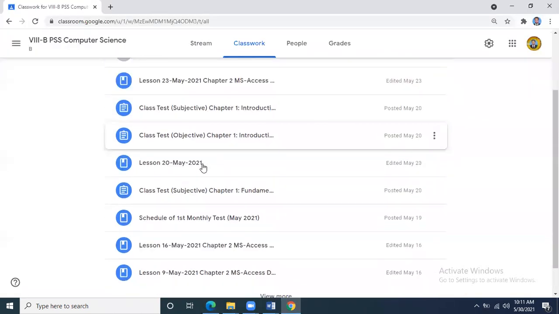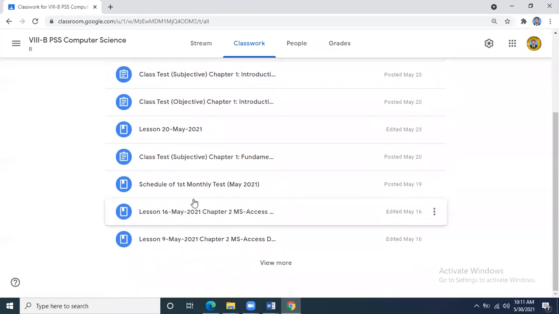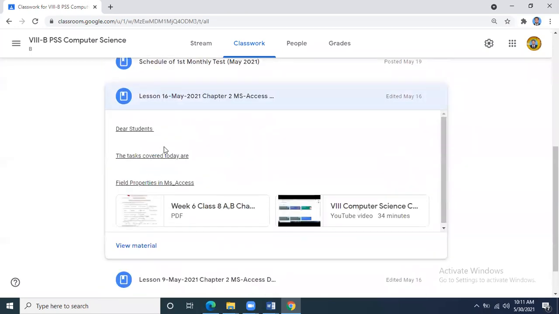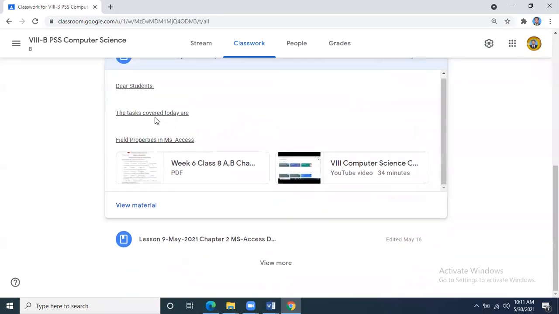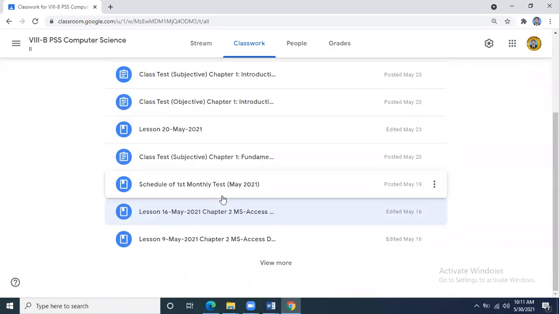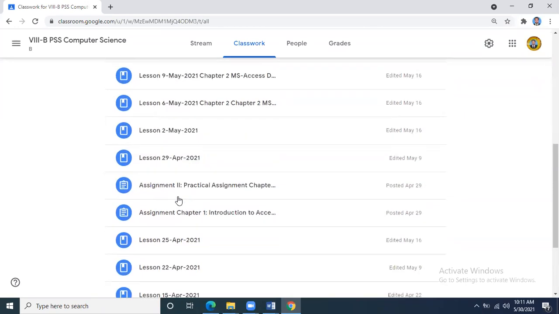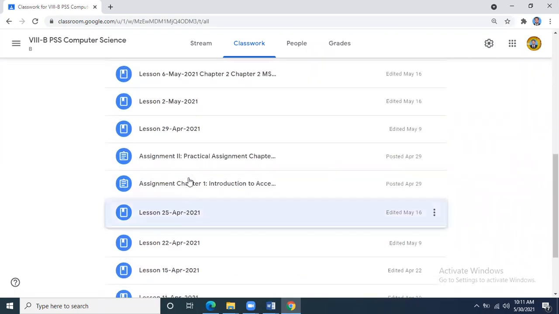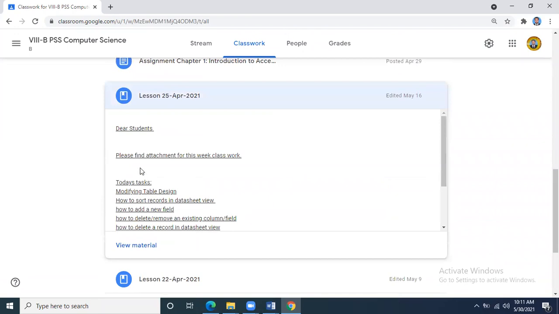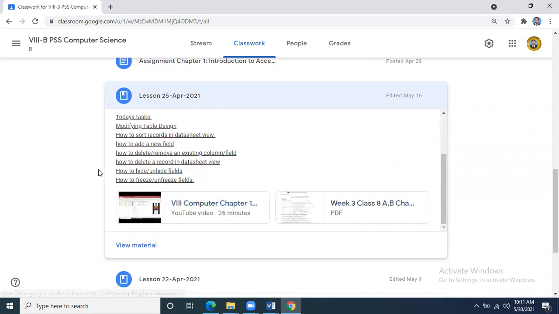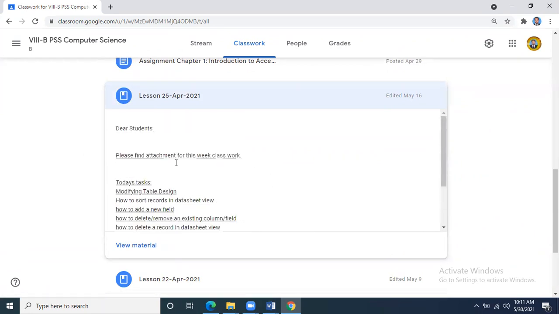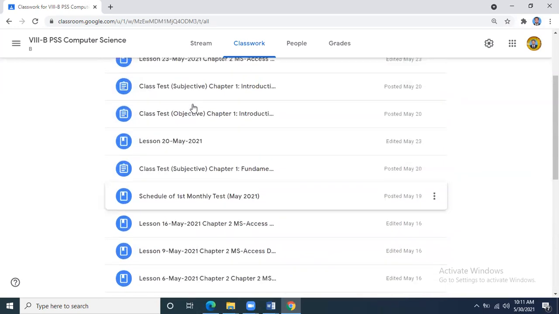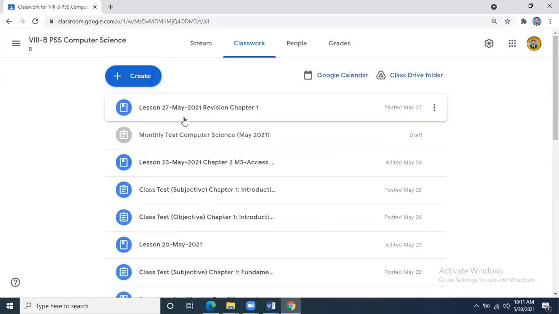I have shown you the practical implementation for each, and if you go to your posts, you will be able to see that I have explained all these things, with implementation and the complete procedure, wherever the procedure is there. I had mentioned in the description what we have covered. For example, on the 25th of April, what we covered over there, how to add a field name, whatever we have done is mentioned in the description, so that there is a proper record of the work that we are doing.